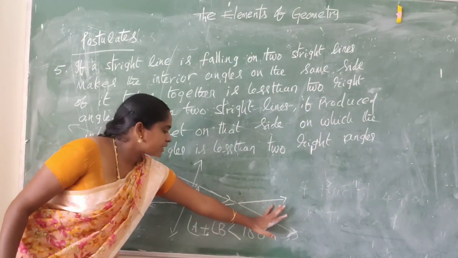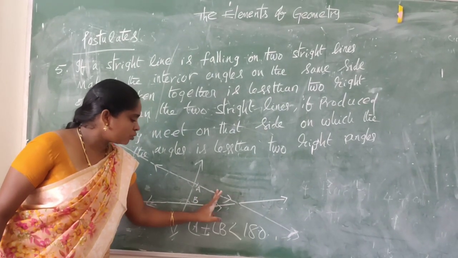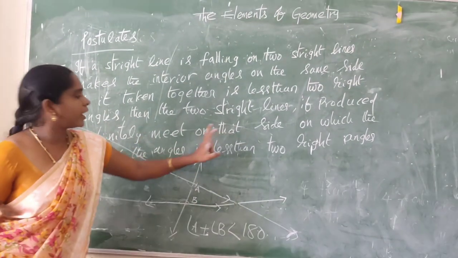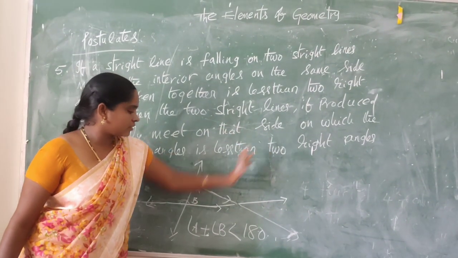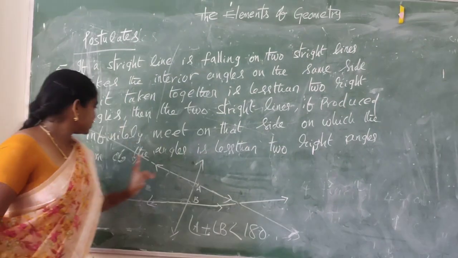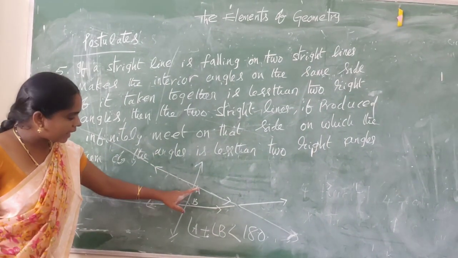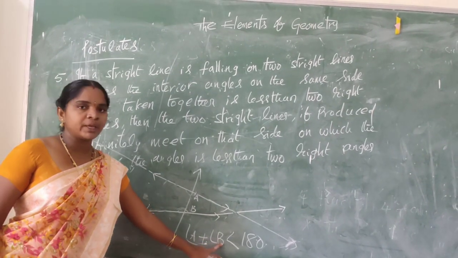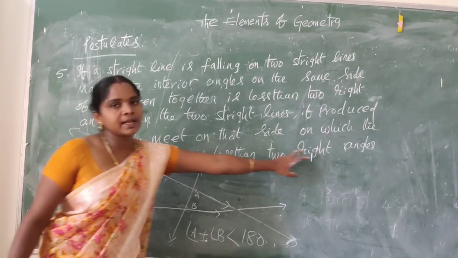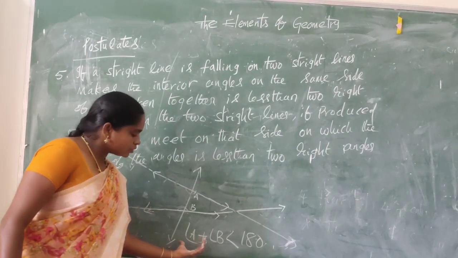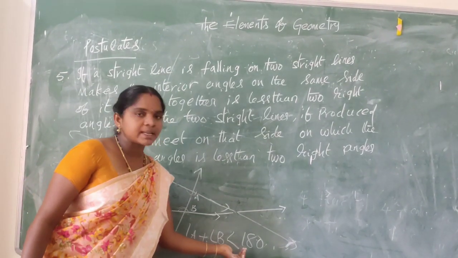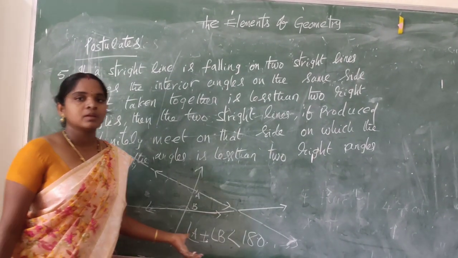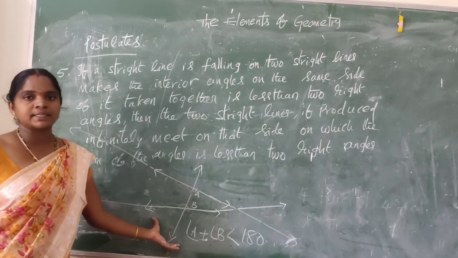In that direction, these two straight lines meet at a point, on the side on which the sum of the angles, angle A plus angle B, is less than two right angles. Two right angles means 180 degrees. So angle A plus angle B is less than 180 degrees. This is the fifth axiom. This is the fifth postulate.